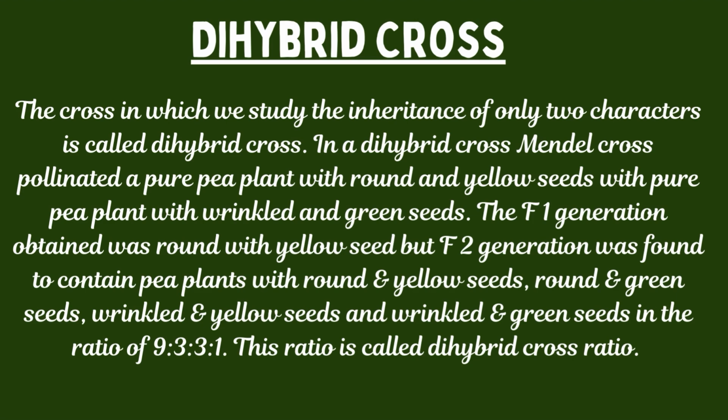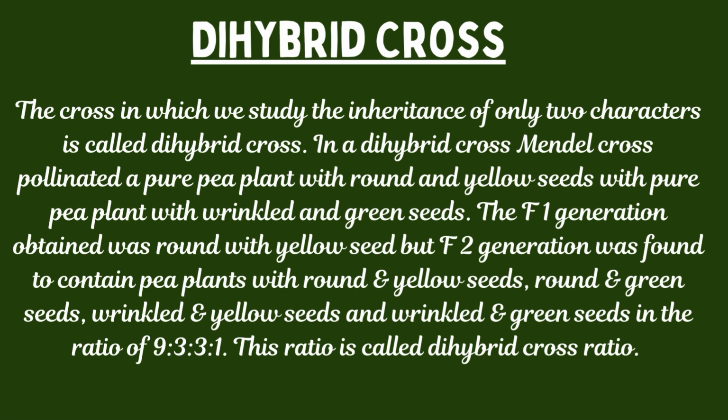In one of the dihybrid crosses, Mendel cross-pollinated a pure pea plant with round and yellow seeds with a pure pea plant with wrinkled and green seeds. The pea plants in F1 generation were all having round and yellow seeds. After allowing F1 generation to undergo self-pollination, the pea plants in F2 generation were of four kinds.